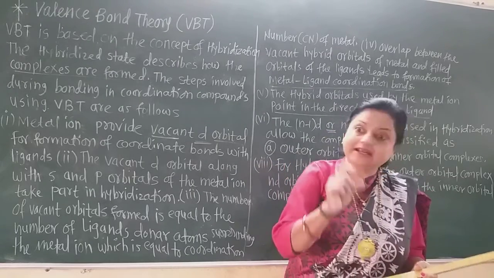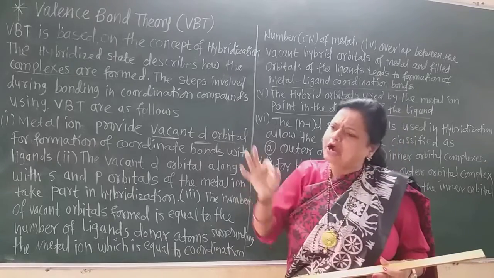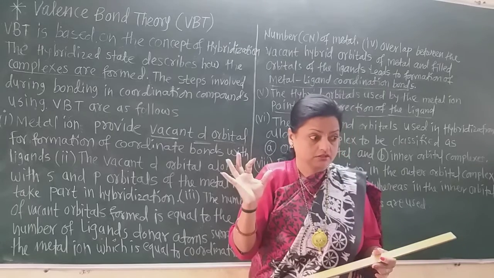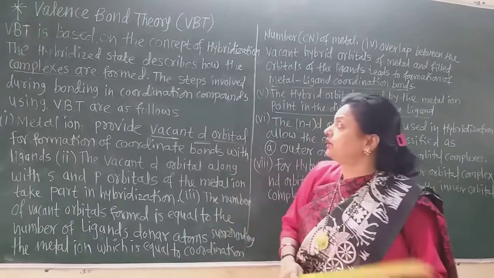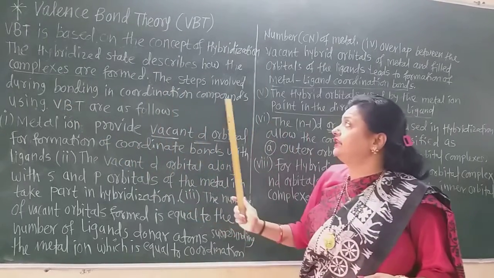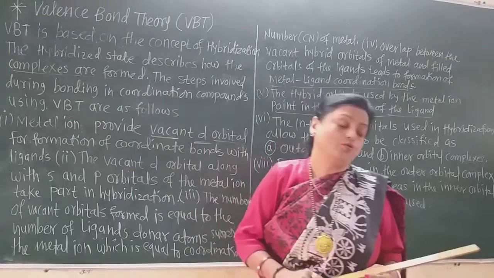Remember that metal ion orbitals undergo hybridization. We know that only orbitals undergo hybridization, not the electrons. In 11th standard we already studied that. The steps involved during bonding in coordination compounds using this valence bond theory are as follows.